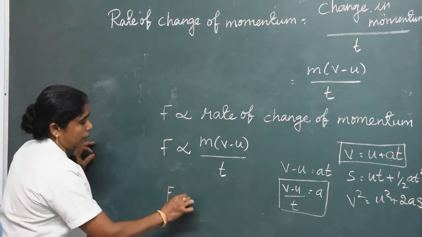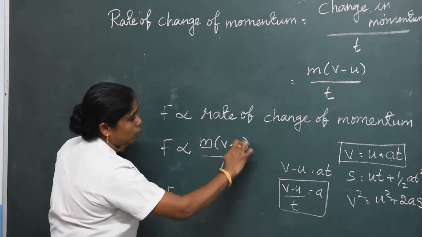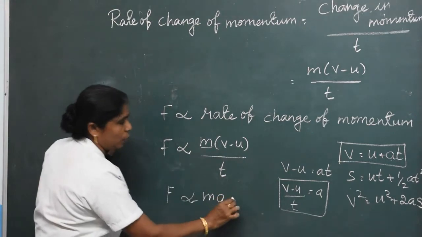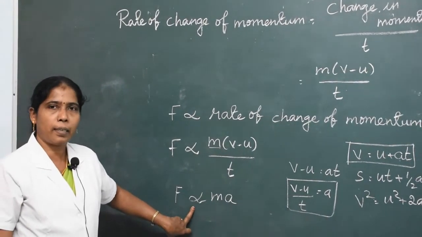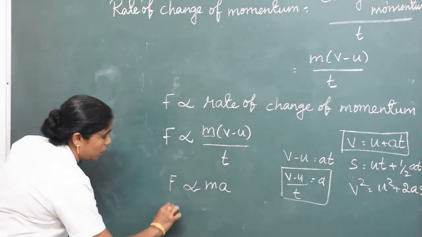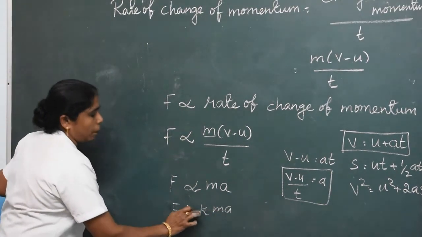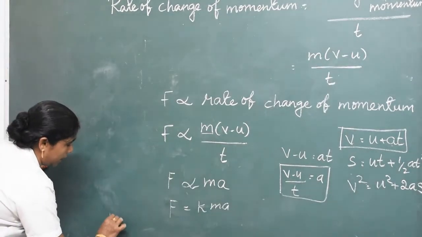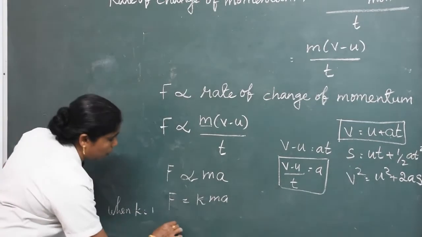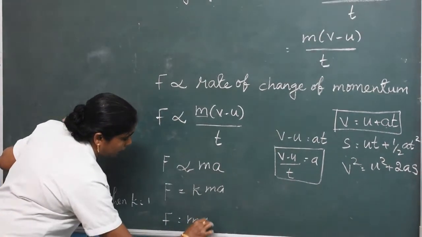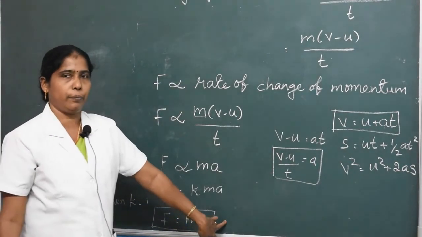F is directly proportional to m into (v minus u) by t, which equals m into a. Removing the proportionality, we introduce a proportionality constant, called k. Therefore, F equals k into ma. When k equals 1, F equals ma. The amount of force equals mass into acceleration.